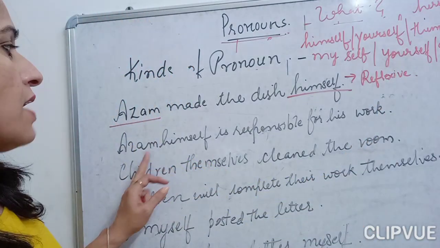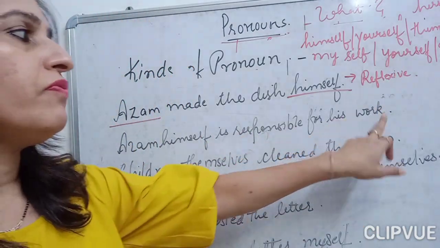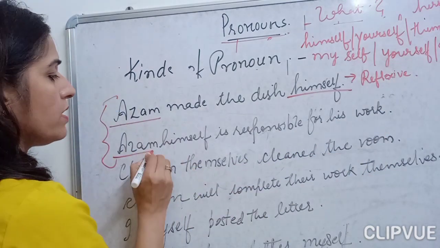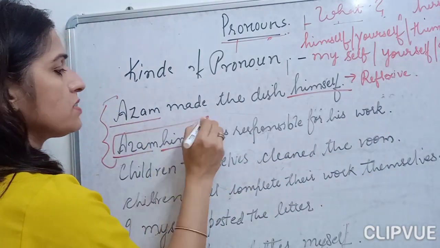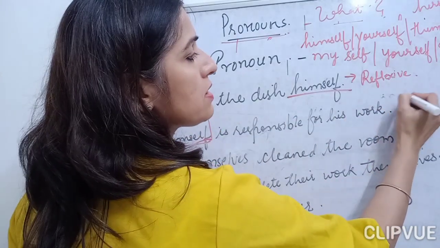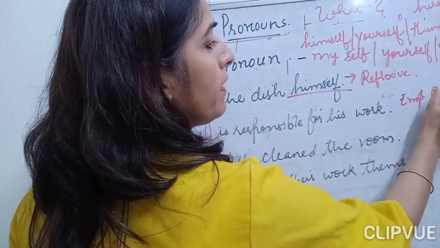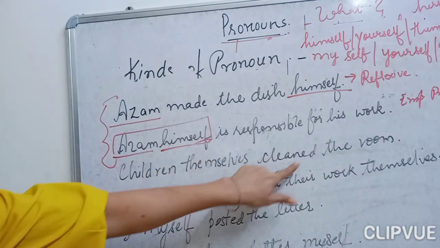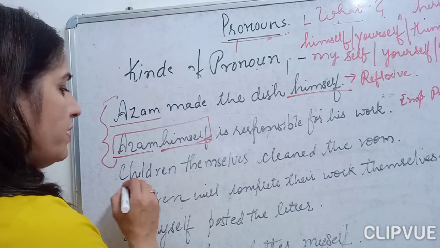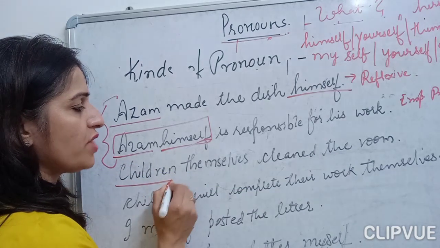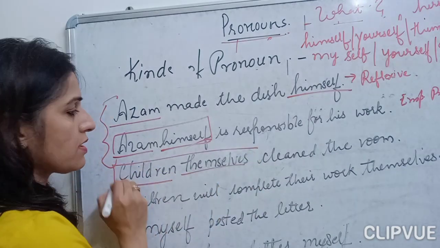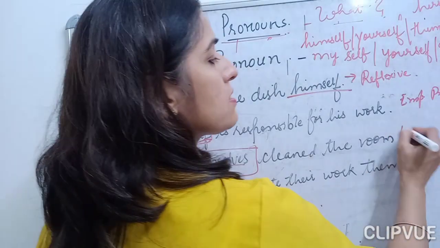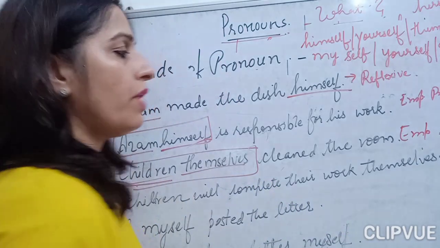Okay, Azam himself is responsible for his work. Now see here, children, these two sentences. Now Azam himself. Now which pronoun is this? This is my emphatic pronoun. Children themselves clean the room. Now here children is my subject and themselves comes after it, which I have used after this. So what is this? This is my emphatic pronoun.